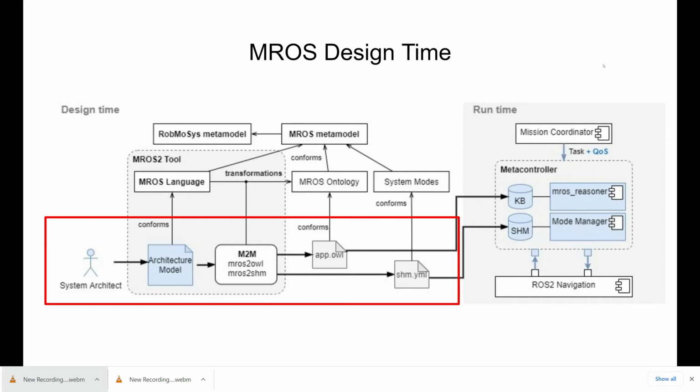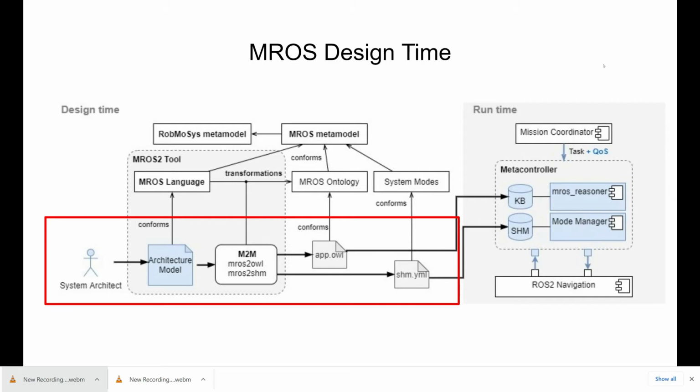Our design tooling consists of the ROS language, ROS transformations that generate artifacts that can be directly deployed to a robot, and a library of skill definitions for navigation. The library of skill definitions for navigation conforms to the ROS language and is consistent with the ontologies in the Metacontrol framework. To extend the usage of skills beyond the navigation domain, other libraries need to be developed.